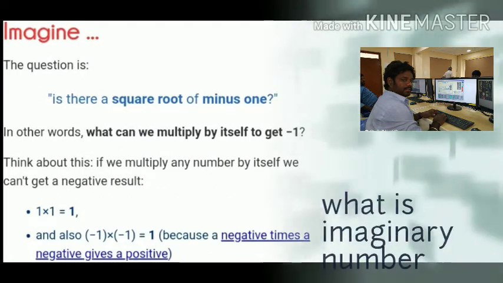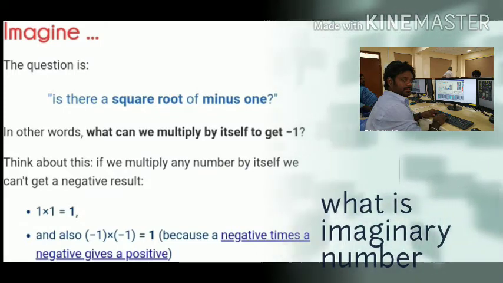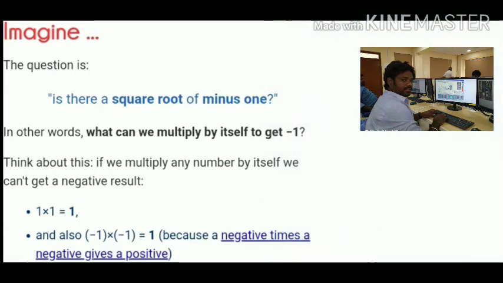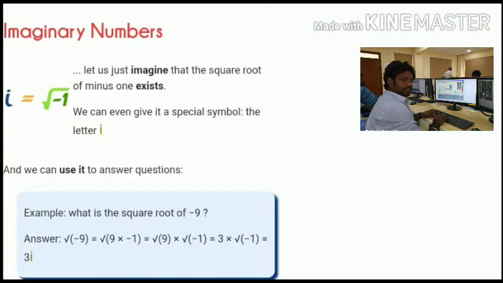What is imaginary? Is there a square root of minus 1? In other words, what can we multiply by itself to get minus 1? Think about it. Plus 1 times plus 1 equals plus 1, and minus 1 times minus 1 is also plus 1, because a negative times a negative is a positive. So how can we get minus 1? Is there any way? Yes, of course, by imagination. Consider i equal to the root of minus 1. Let us just imagine that the square root of minus 1 exists.